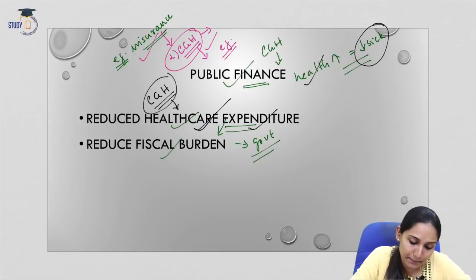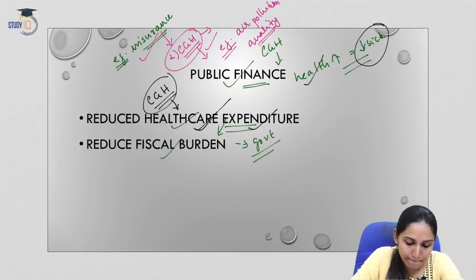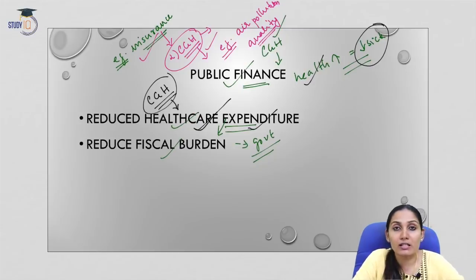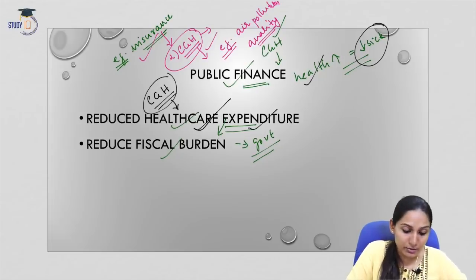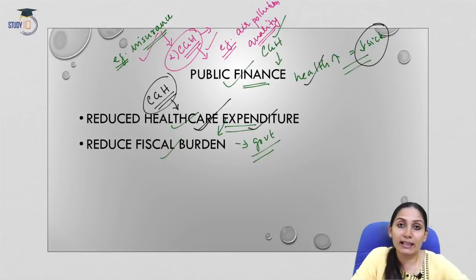Let us take an example. The government is putting in certain efforts to reduce air pollution levels or to improve the quality of the air. This is as a part of CGH. So this has universal coverage because it is not just some people who are going to benefit, but the target group as a whole will benefit out of it. So this will also provide universal health coverage.